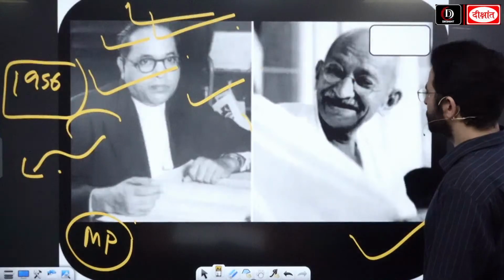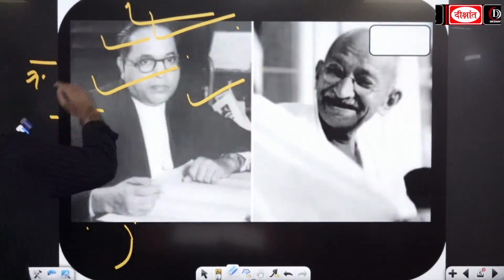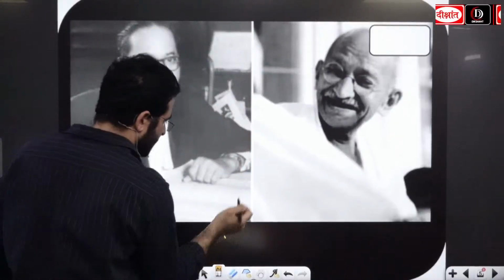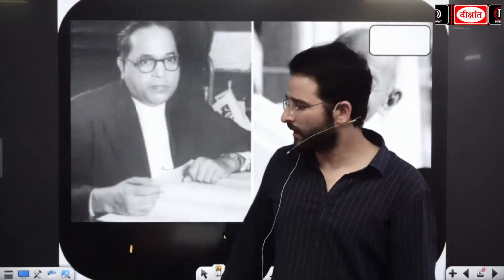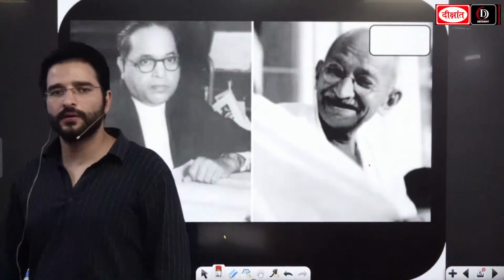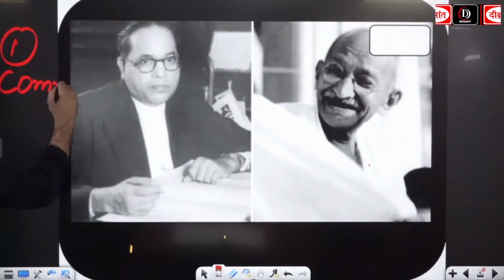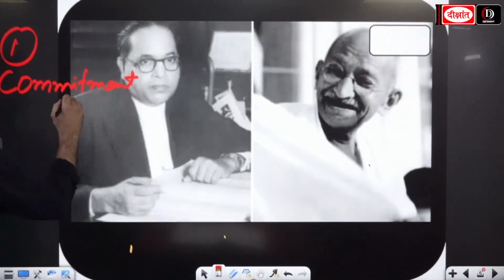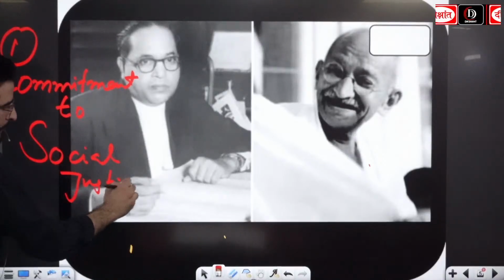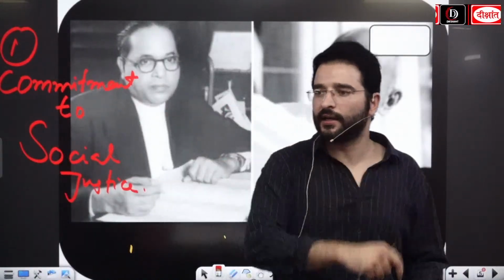Similarities between Gandhiji and B.R. Ambedkar. ठीक है, guys, first thing was, it was the commitment to social justice. लिखो, first similarity was commitment to social justice, because both wanted to uplift the downtrodden of the society.